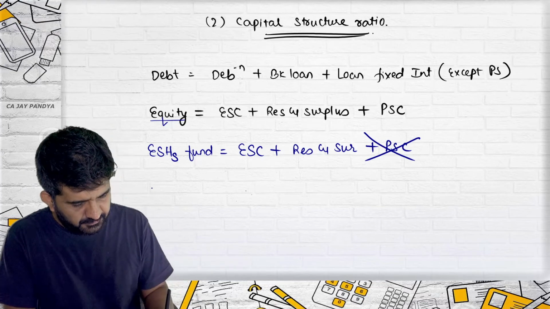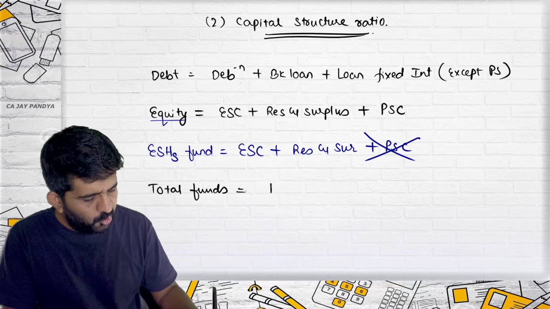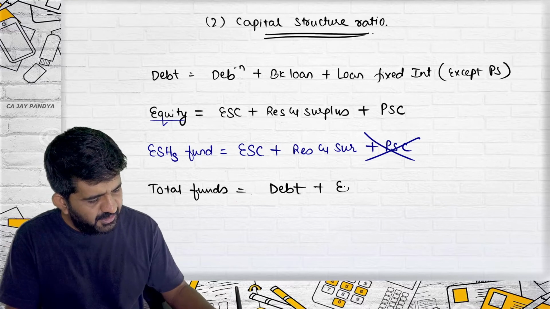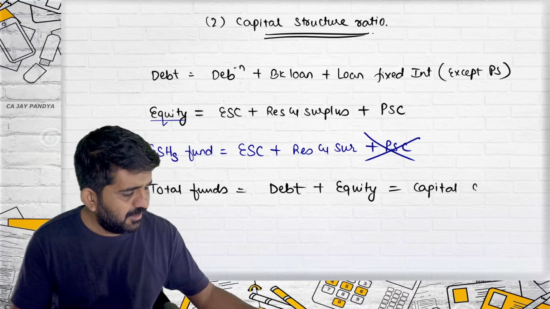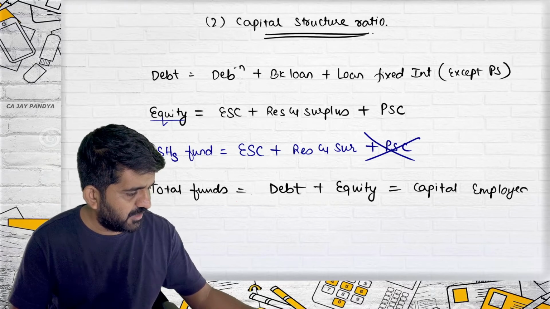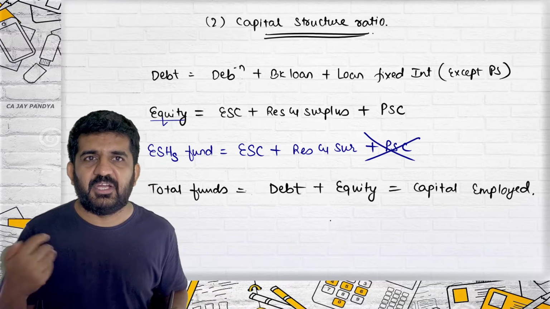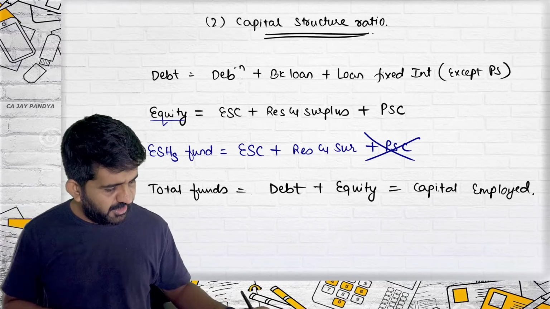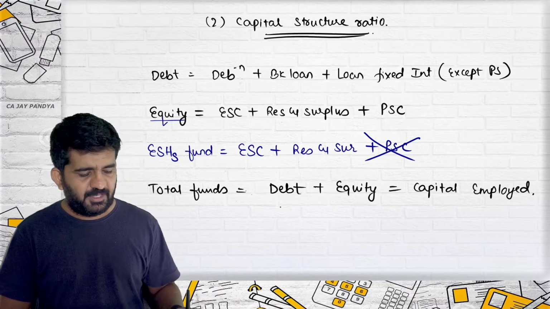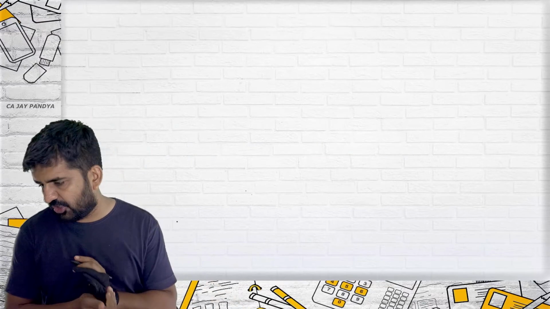Total funds. Total funds are debt plus equity. Total funds is also termed as capital employed. We have done this n number of times in cost of capital and capital structure. Debt plus equity, so it includes everything: debt, reserves and surplus, preference share capital and equity share capital. Everything is included in capital employed. Total funds will be equal to debt plus equity, so preference share capital is included. We are now going to some capital structure ratios.